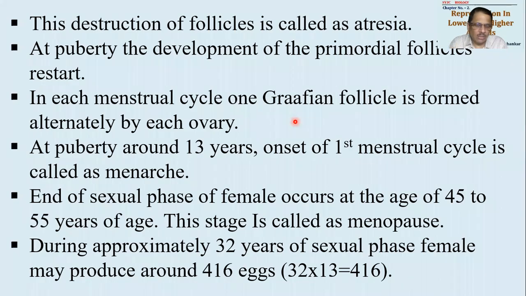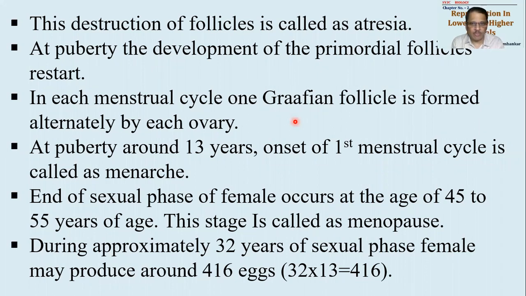Each year we can say around 13 ova are produced, because the menstrual cycle is a 28-day plan. So if you consider, there will be 13 ova produced within 1 year. Taking into consideration 32 years of fertile span and 13 ova produced per year, we can say it will be around 416. Roughly, on an average, a female will produce 420 ova